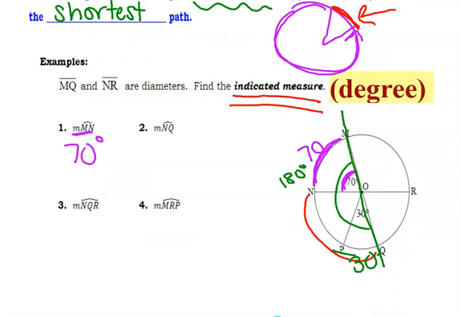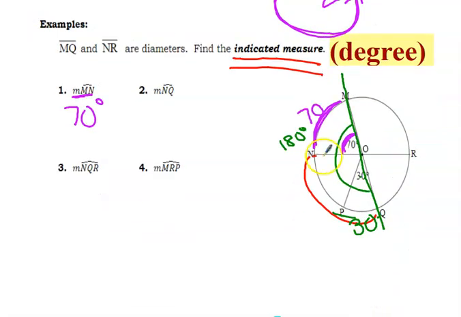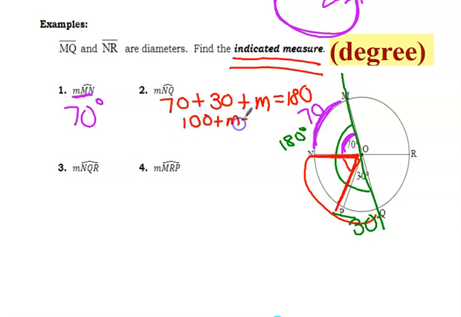Okay, let's move this up. All right, so now I need to find out what this little section is. Okay, so then I can add those two together. So I have 70 degrees plus 30 degrees plus, I don't know what this is, right? This angle. So let's just make it M, and that equals 180 degrees. So this is very similar to when we're trying to find triangles, because triangles also add up to 180. Crazy. So I have 180 minus 70 minus 30, and that's 80 degrees. So M is 80, okay?